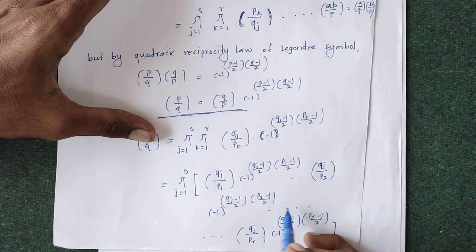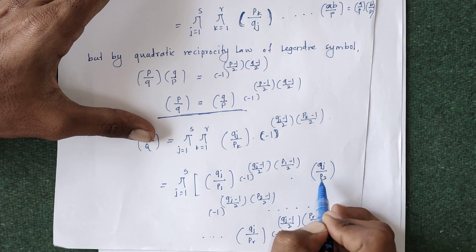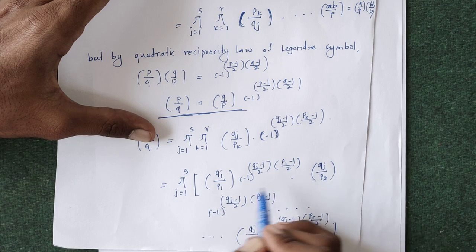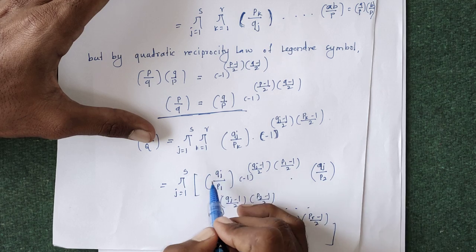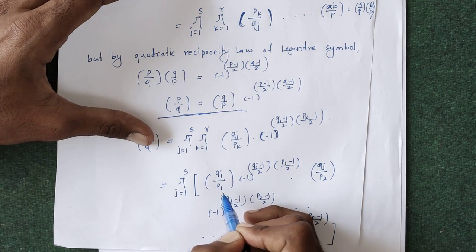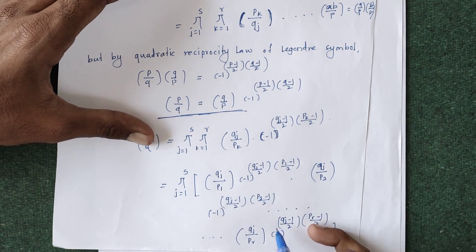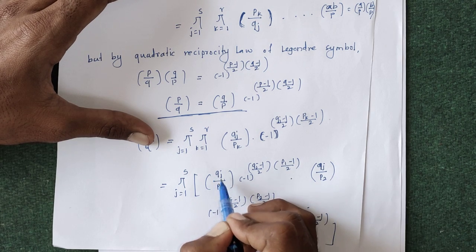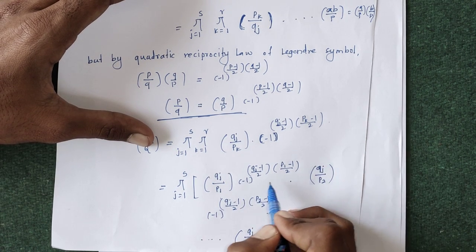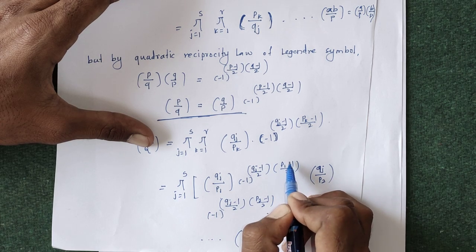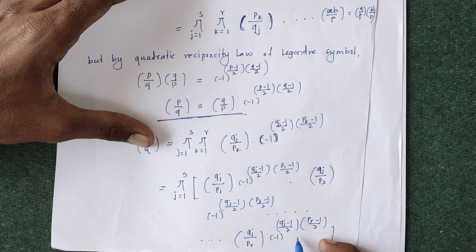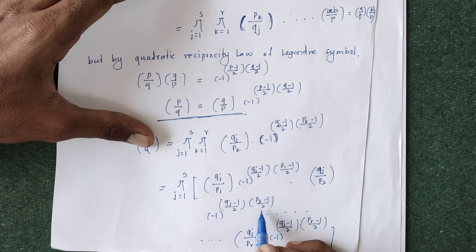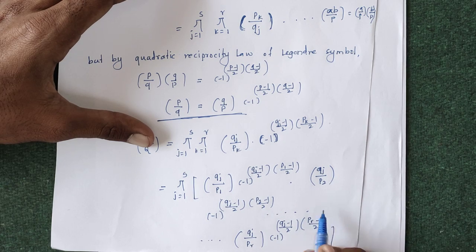The multiplication P1 times P2 times P3 up to Pr is capital P. So the Legendre symbol of Qj by P1 P2 up to Pr is the Legendre symbol of Qj by P. The remaining terms are minus 1 to the power P1 minus 1 by 2, minus 1 to the power P2 minus 1 by 2, and minus 1 to the power Pr minus 1 by 2. Here P1 minus 1 by 2, P2 minus 1 by 2, up to Pr minus 1 by 2 are just the powers of minus 1.